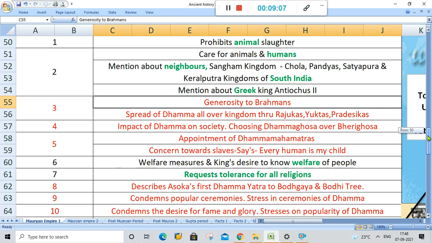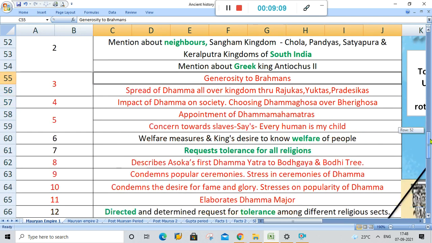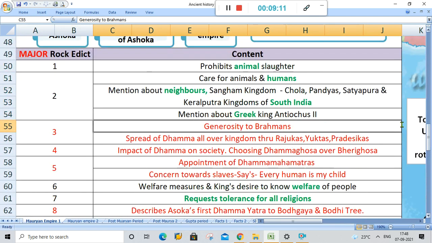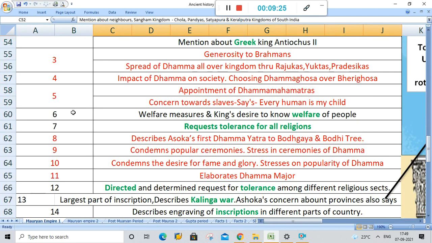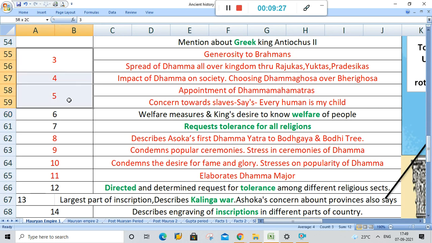Then you have to remember this story in the same sequence only. Then you will easily, at least, be able to strike off the options if you ever get match-the-following or any such questions in prelims. So the next thing is in 6. See, 3 to 5 I have just marked in red because these are Dhamma edicts, as I have said before.